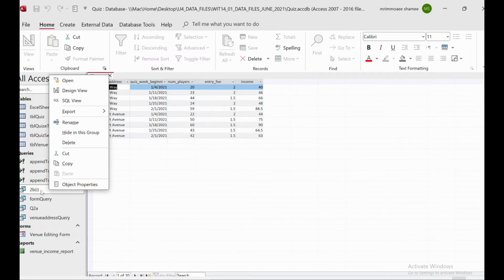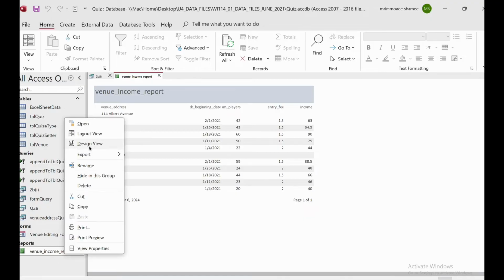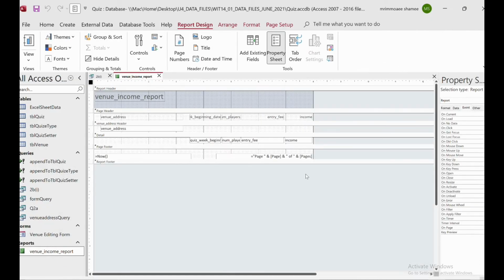So for that, obviously we create a report. This is the report, and now I will change this report. So I will go to the design view. If you want to change something, just go to the design view. In the design view, they don't have a venue income report. That one is a venue income. So venue, then it must be income.